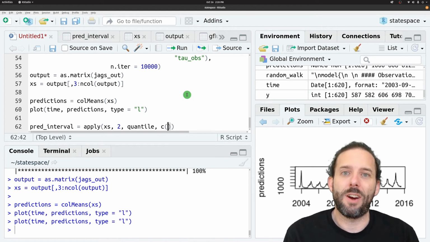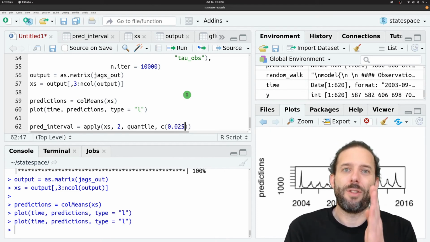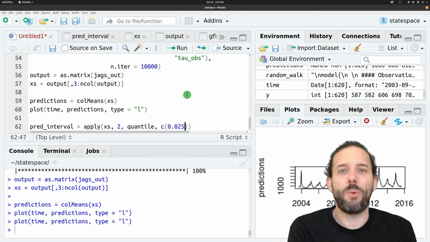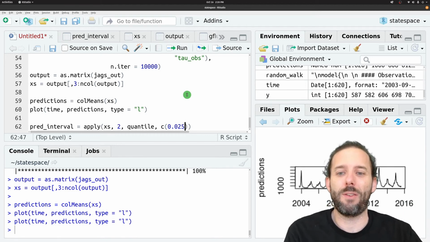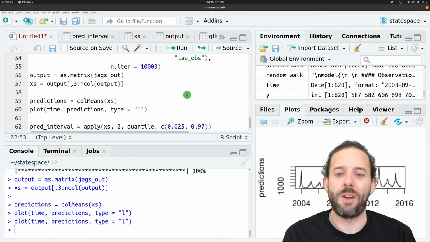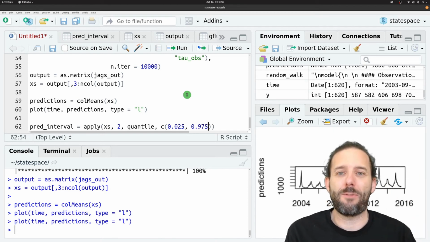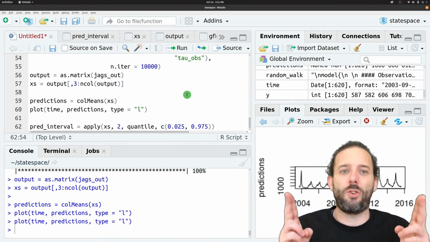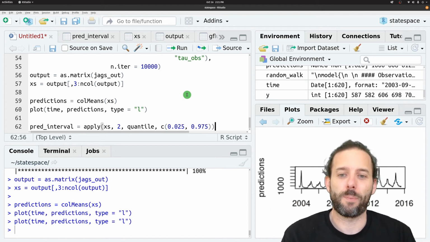And then we have a vector here, and we want to calculate 2 quantiles. We want to calculate the 0.025 quantile. So that's the value below which 2.5% of the data falls. And so above it is 97.5% of the data. And then we want the 0.975 quantile. And so above that quantile, 2.5% of the data falls. And so between those 2 quantiles, we'll have 95% of our data. And so this is a 95% prediction interval.